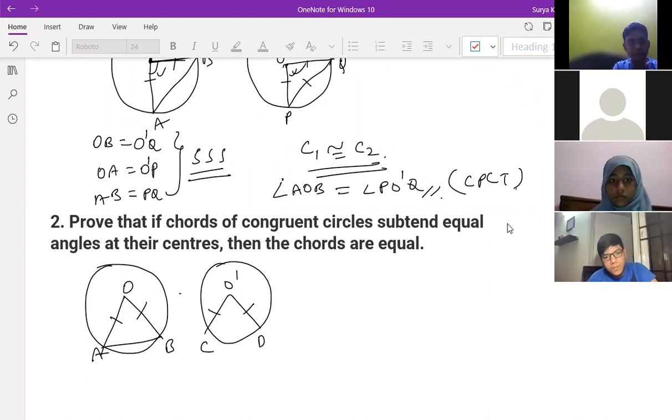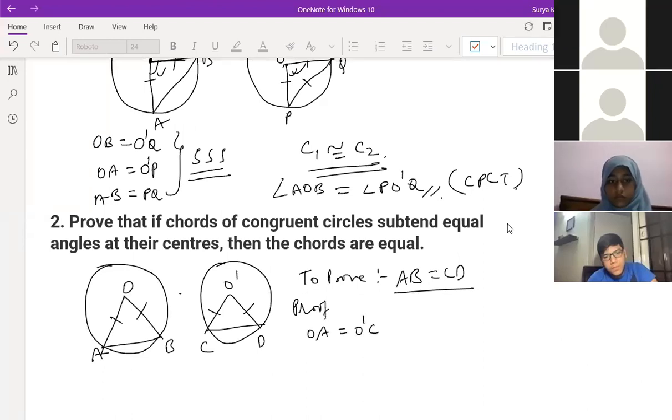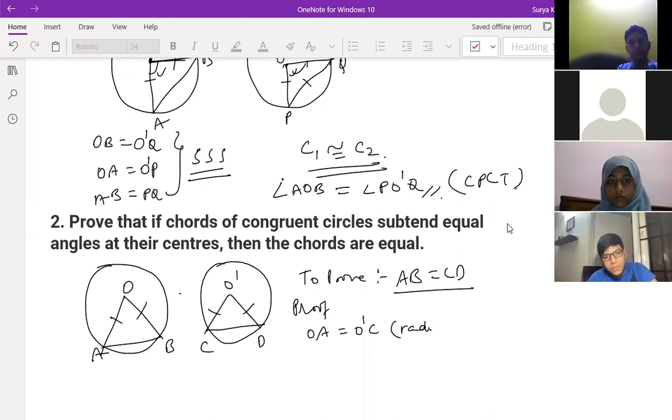So here you have to prove that AB is equal to CD, correct? So how to prove? Now see, it's a proof, I'm writing here. OA is equal to OC, O dash C, that is your radii, radius of the circle. Again you can write OB is equal to O dash D, that is also radius, and angle AOB is equal to angle CO dash D.